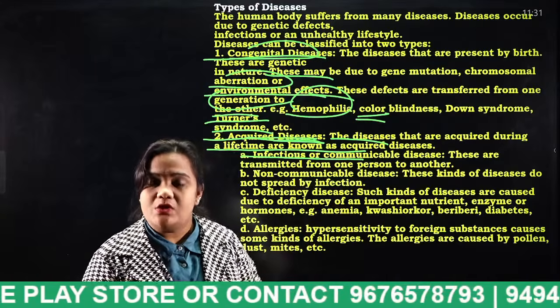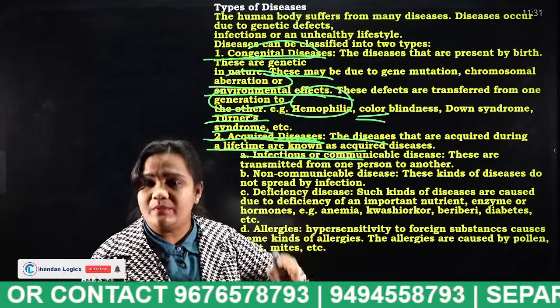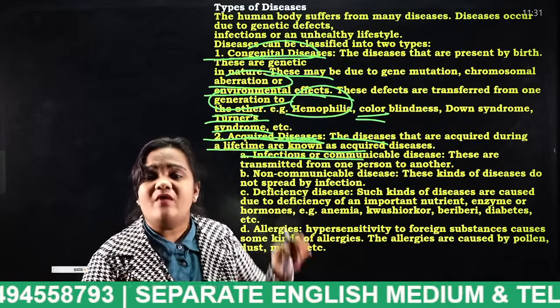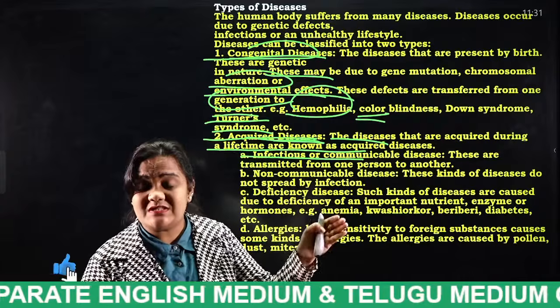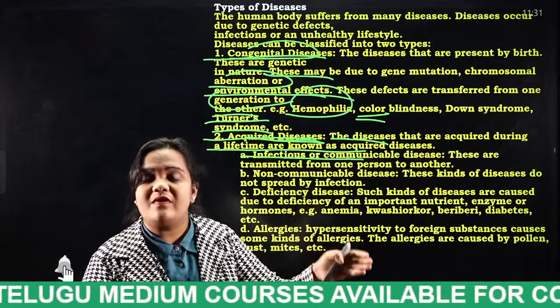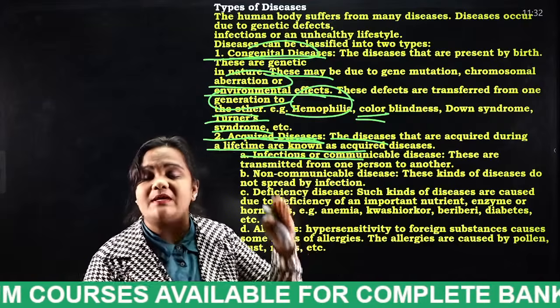Acquired diseases. Not only these, students, there are communicable diseases and non-communicable diseases. Communicable diseases means what, students? Those which transfer from one person to another person. Example for communicable disease: AIDS.